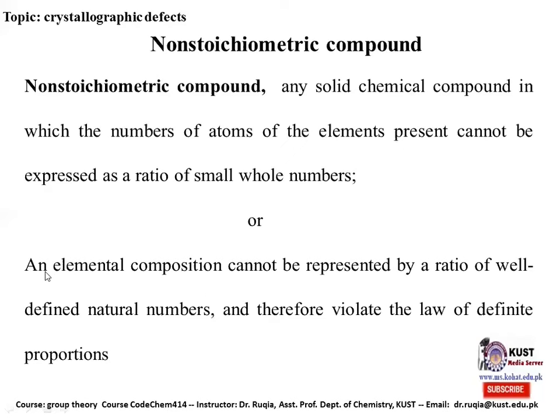Another definition is that the elemental composition cannot be represented by a ratio of well-defined natural numbers and therefore violates the law of definite proportion. Solids that follow the law of definite proportion have components in a ratio of whole numbers. But in non-stoichiometric compounds, the ratio of the atoms in a compound or molecule is not in whole numbers.